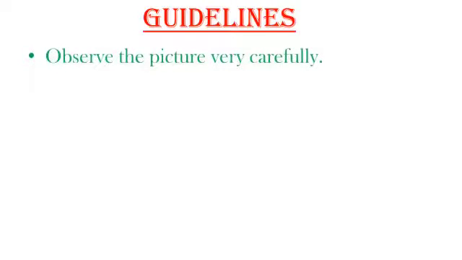Let us have a look at some guidelines. These are the guidelines, children, which will actually help you to comprehend a picture very easily and quickly. Number one is to observe the picture very carefully.